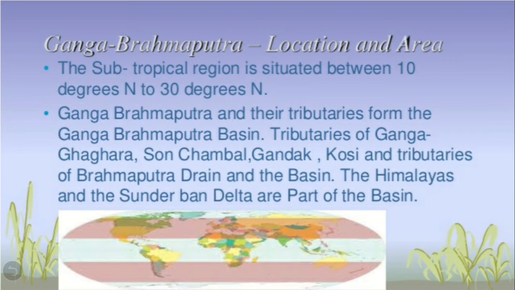Then Ganga, Brahmaputra and their tributaries form the Ganga Brahmaputra Basin. So what are the tributaries of Ganga? The tributaries of Ganga are Ghaghara, Son, Chambal, Gandak and Kosi, and the tributaries of Brahmaputra also drain the basin. The Himalayas and the Sundarban Delta are part of this Ganga Brahmaputra Basin.